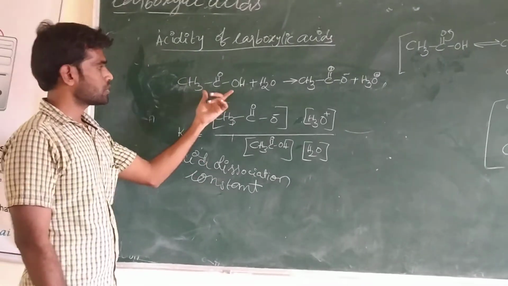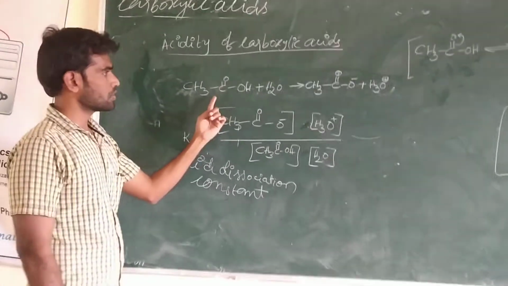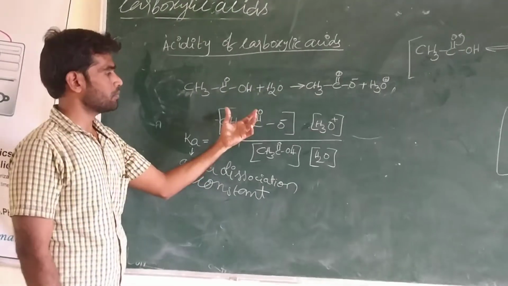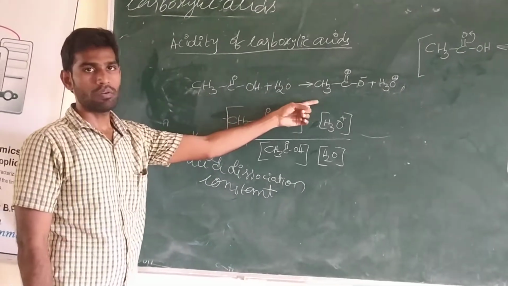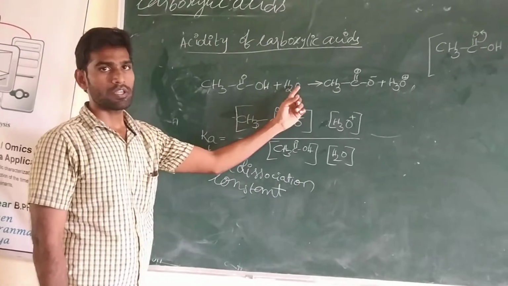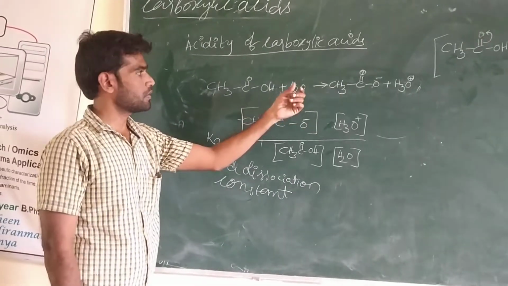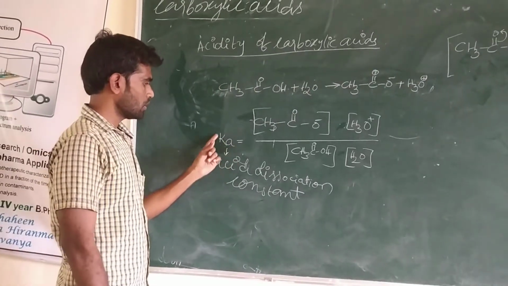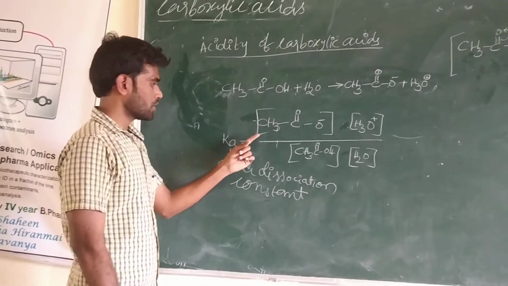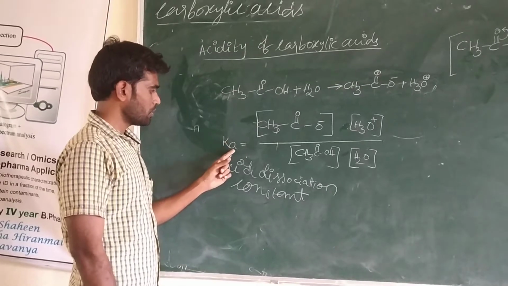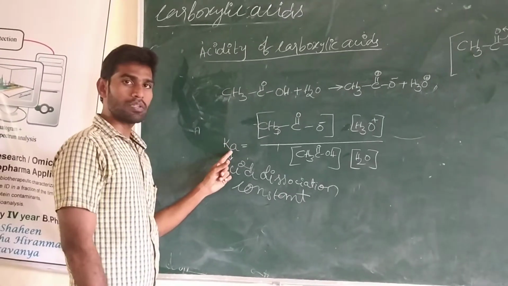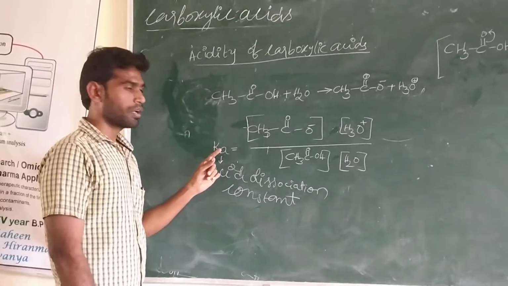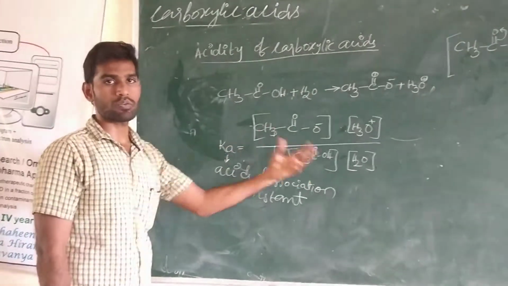After converting acetic acid into acetate ion, after certain time, this acetic acid does not undergo conversion or dissociation into acetate ion. That is the equilibrium position. So here now I am looking at Ka of acetic acid. Ka means acid dissociation constant, nothing but to what extent the acid can dissociate.